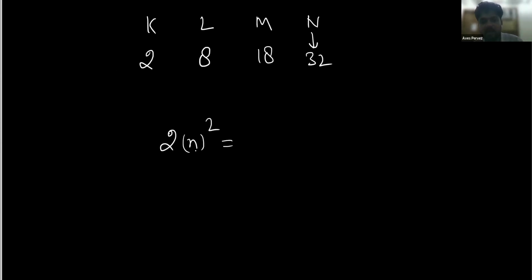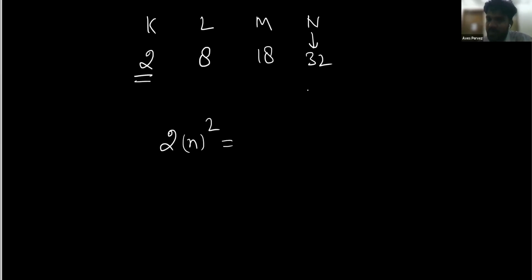When you put the value 1 here, 1 square into 2, you get 2. 2 square is 4, 4 into 2, 8. 3 square is 9, 9 into 2, 18. 4 square is 16, 16 into 2, that is 32. But there is one condition: if it is the outermost shell, except the first shell, then it can hold a maximum of 8 electrons.